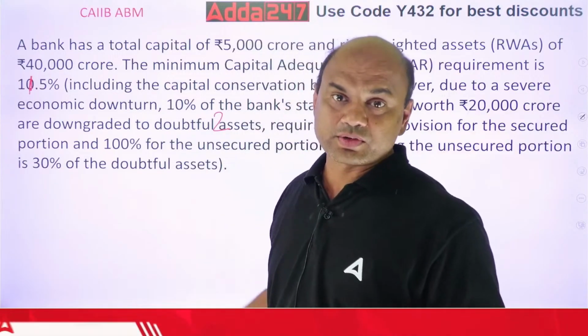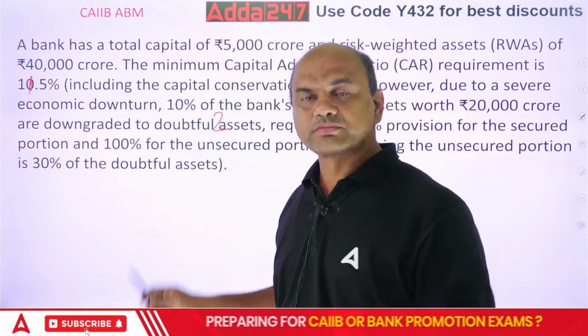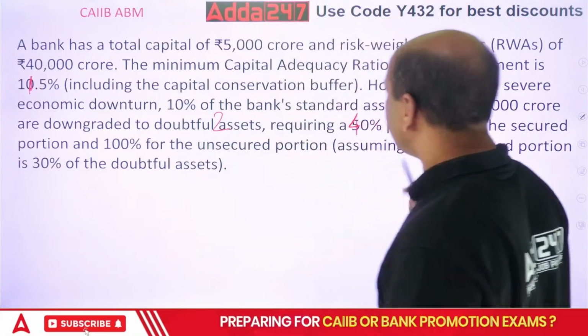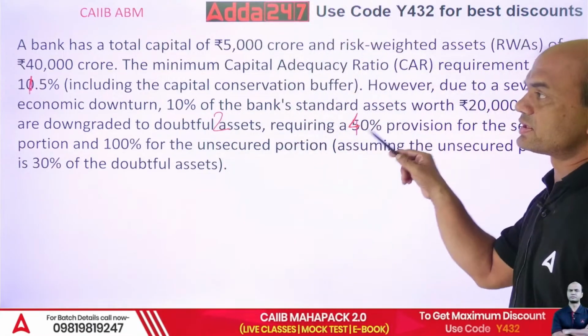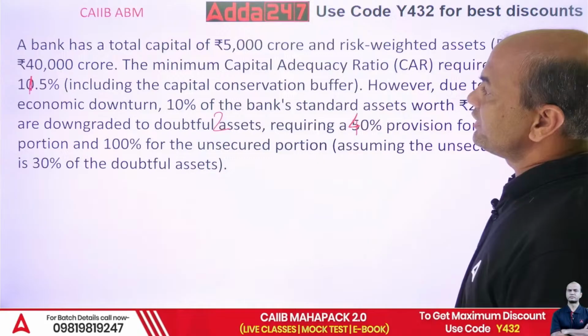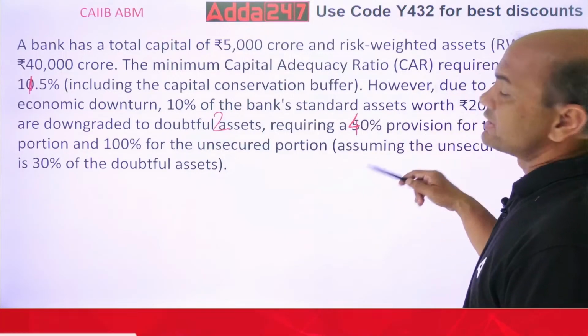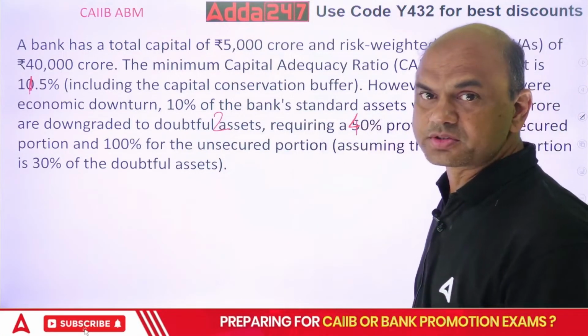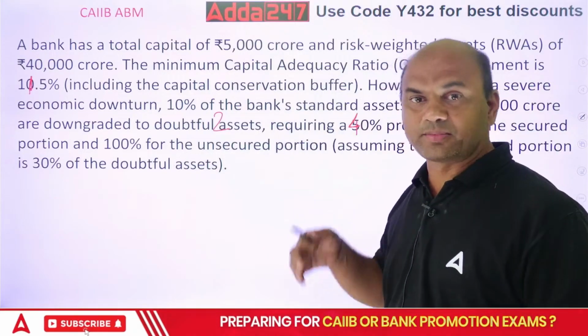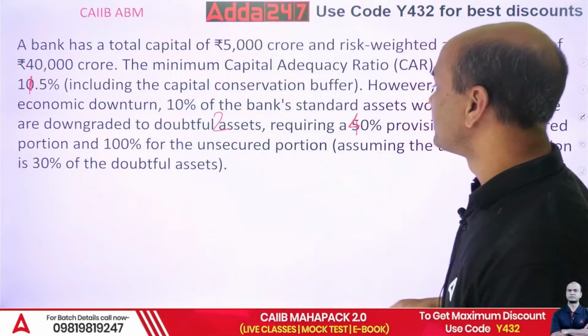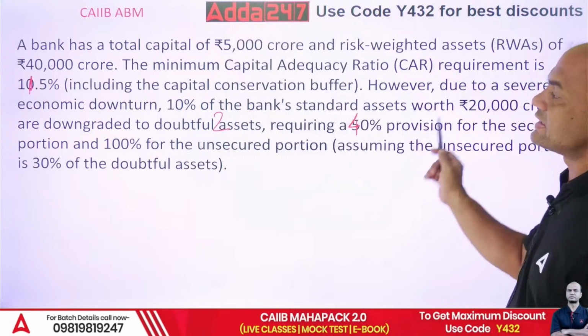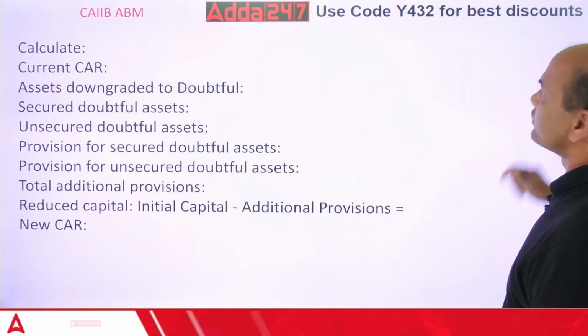Now where are the questions? But questions are huge. Let me show you. All of you got this? What is the case? Okay, total capital is given, RWA. This is a sort of BFM problem also. In BFM also this is asked. In ABM also this can be asked, because this is a part of your stressed assets. So what are the questions?